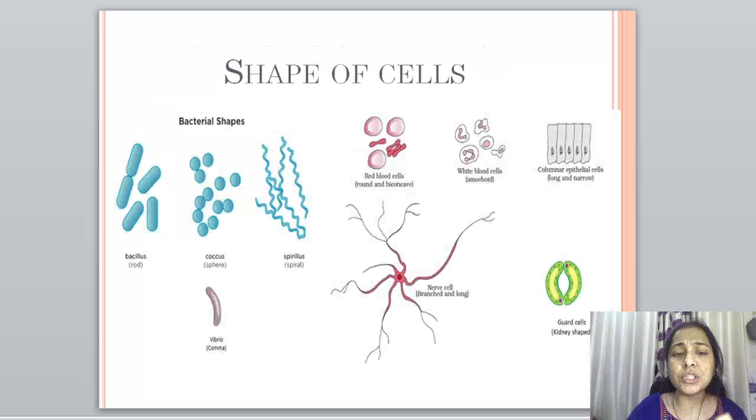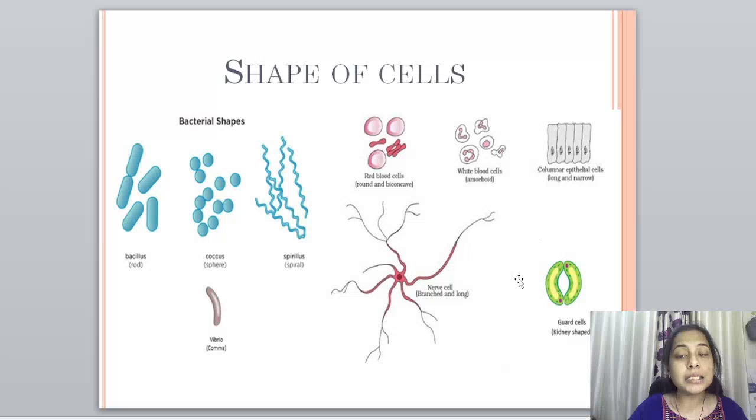Now, depending upon the shape of cells, we can also classify and name some of the cells like bacillus, which is rod shaped, coccus, which is spherical in shape, then spirillum, which is spiral in shape, then there is vibrio, which is comma shaped. Then in humans also, we have different kinds of cells and shapes of cells, like RBC, which is either round or biconcave. Then there are nerve cells. You can see that it is branched and very long. Then there is the white blood cell, which is amoeboid in shape. Then there is columnar epithelial, which is very long and narrow.